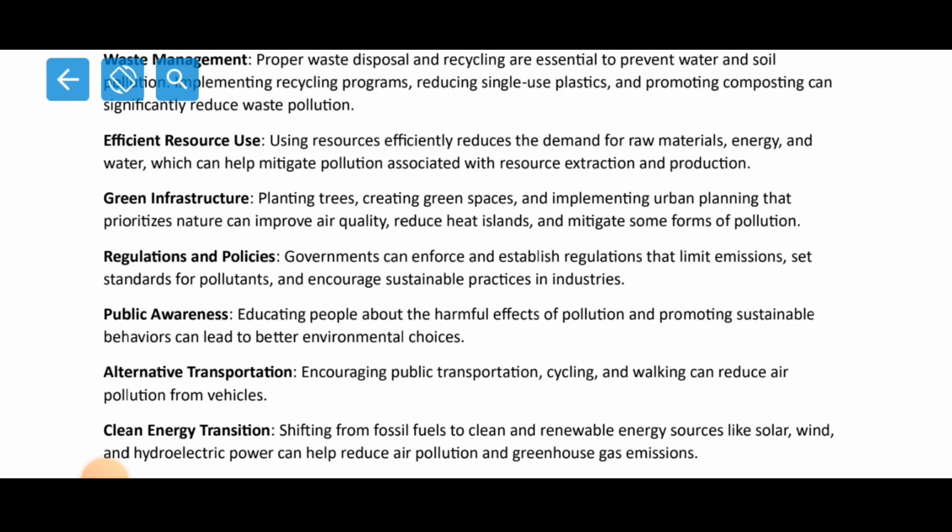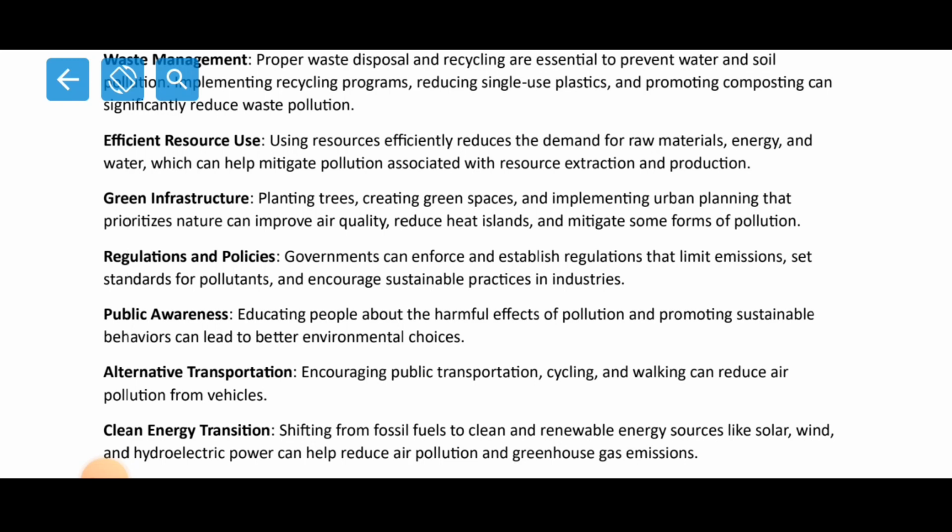Right now, green infrastructure, planting trees, creating green spaces, and implementing urban planning that prioritizes nature can improve air quality, reduce heat islands, and mitigate some forms of pollution. Now see, what do we do? On every 5th of June we celebrate World Environment Day. So we are planting trees only on that day.